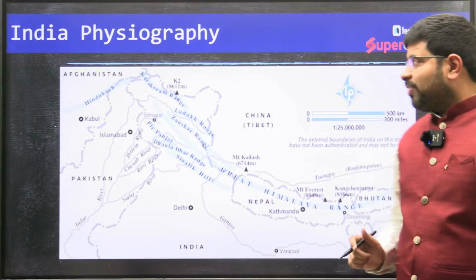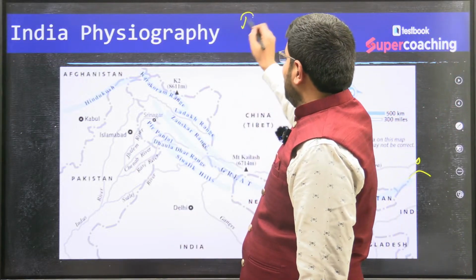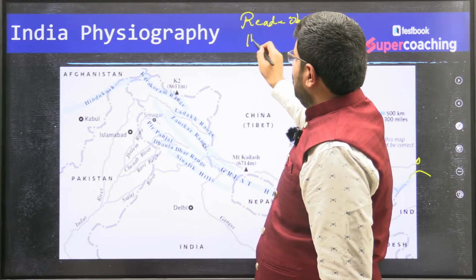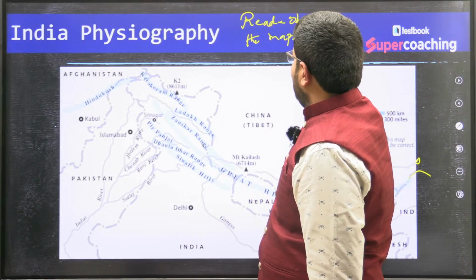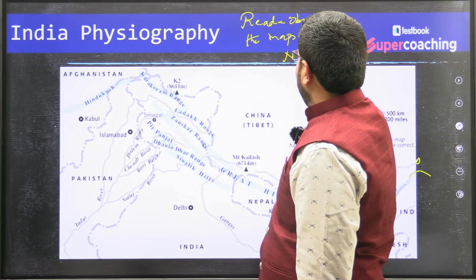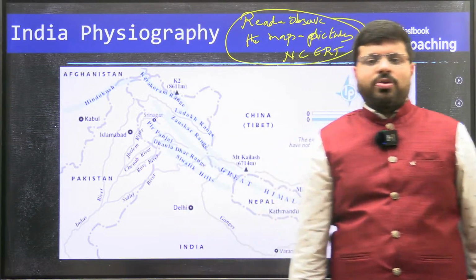So one task for all of you: pictures speak a lot. Read and observe the maps and the pictures provided in the NCERT.